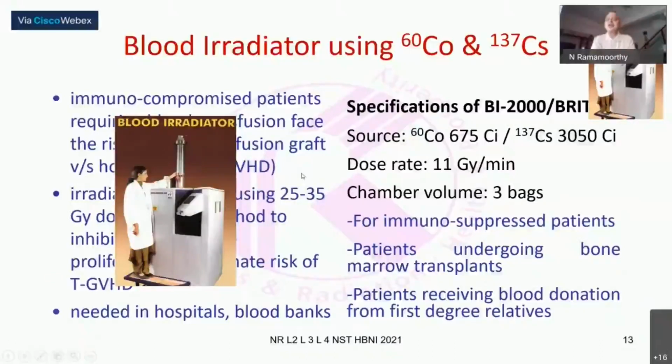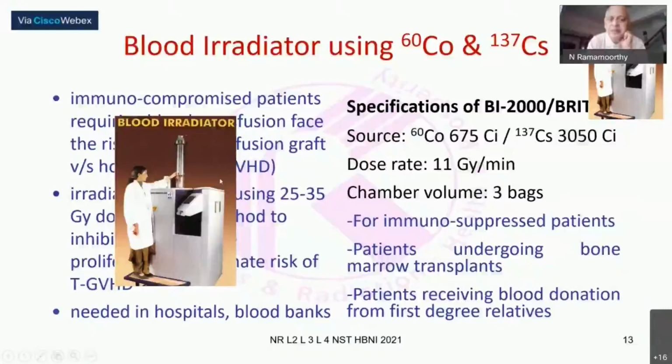This is a very routine procedure in many blood banks and hospitals for a select group of patients. Earlier, when we didn't have this equipment in India, it had to be imported. But the same system is used for any radiation chemistry work, and these are known as gamma chambers or gamma cells. Only, for research you may need much larger dose rates, whereas here a relatively lower dose rate is needed.